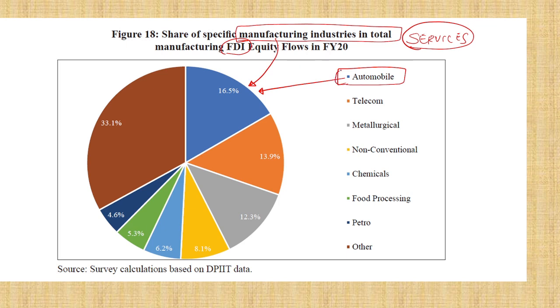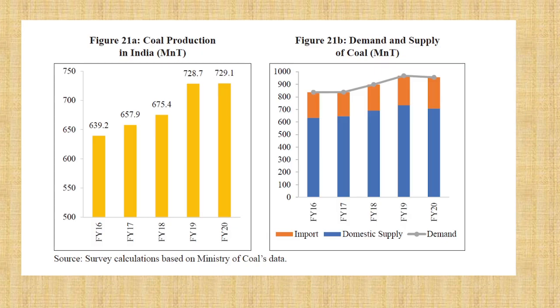The first is automobile, second is telecom, and the next highest FDI in manufacturing is metallurgy. These three will be enough. Petrochemical and all this, afterwards only. First automobile, second telecom, third metallurgy. And this was a question in 2020.